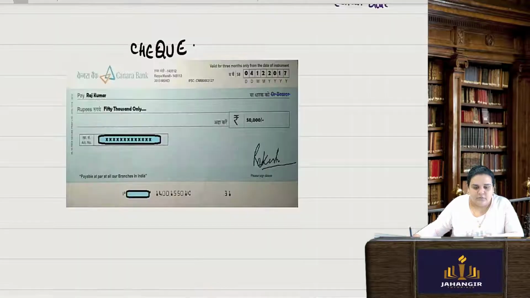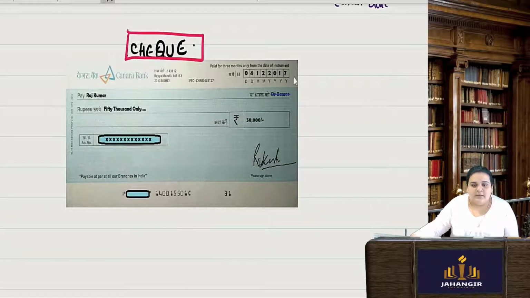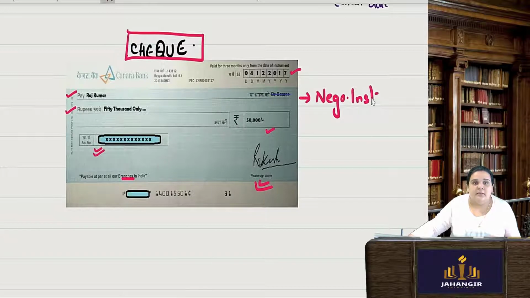So coming to a check, if I just put it in this format, we all have seen a check. It will consist of the date, the person to whom you are making the payment, the amount in words and the amount in numbers, the account number and the IFSC code, the branch, and the signature. So this is again, like a promissory note, a negotiable instrument which is freely transferable. That is the definition of a negotiable instrument.